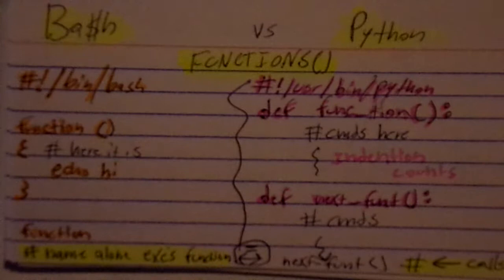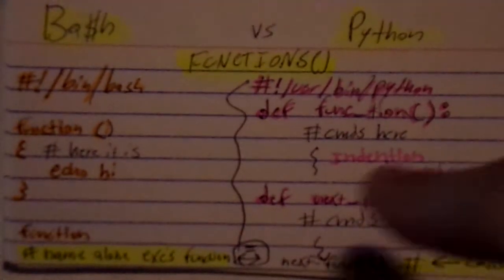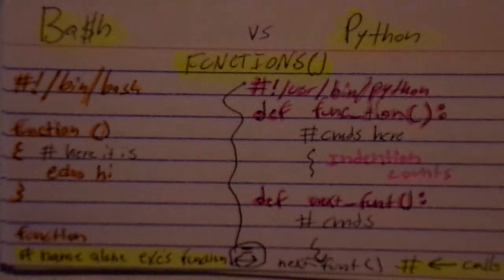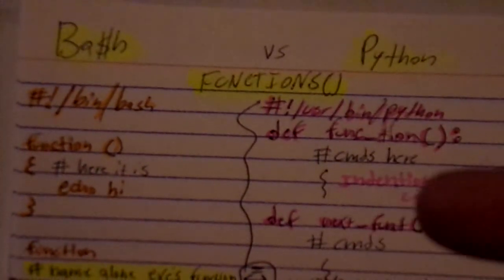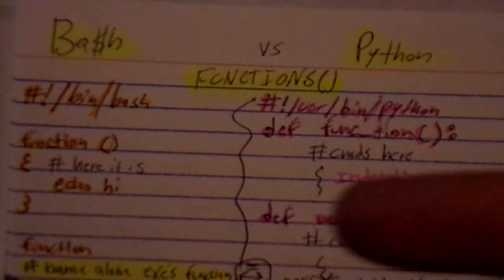So let's look at the Python functions on the right. Pretty much the same thing. The only difference is we put a colon after those brackets, and then of course we indent. And then when you're ready to end that function, you would declare another function and you move back over, you know what I'm saying, you go back. So here you indent, but when you start over, you go back. See my point?